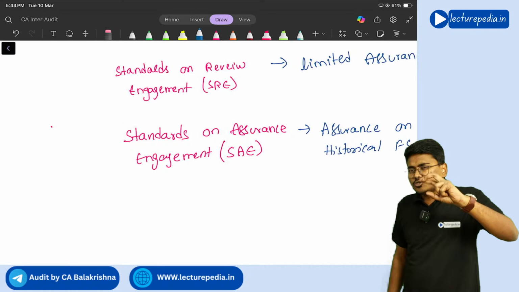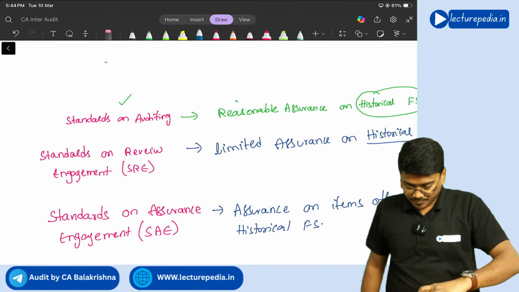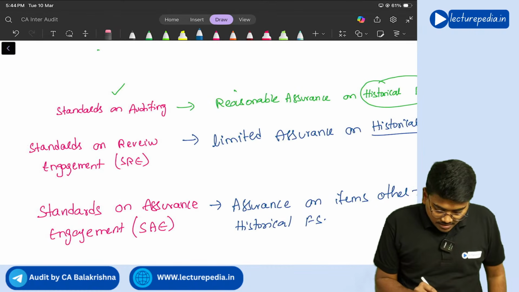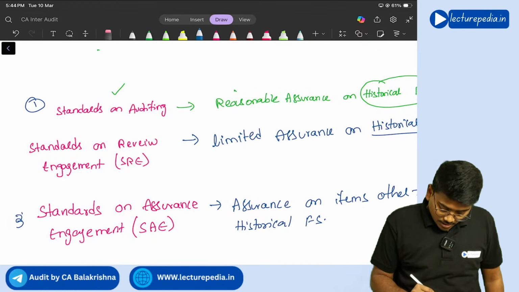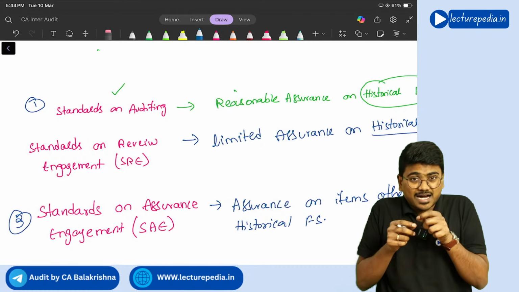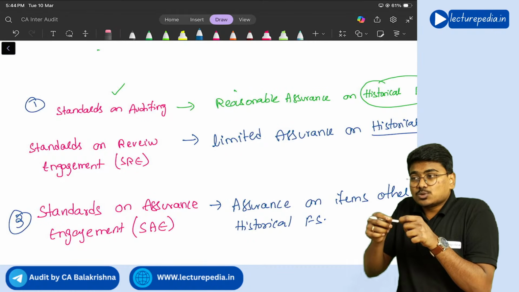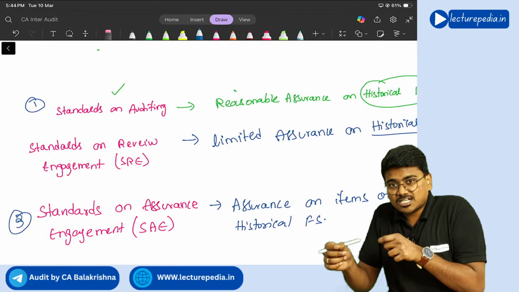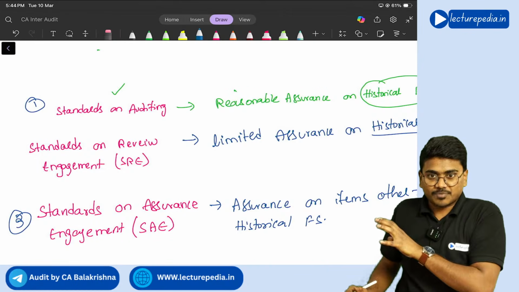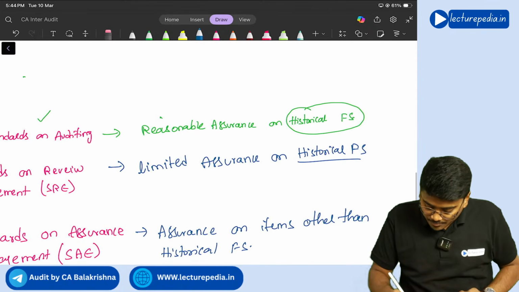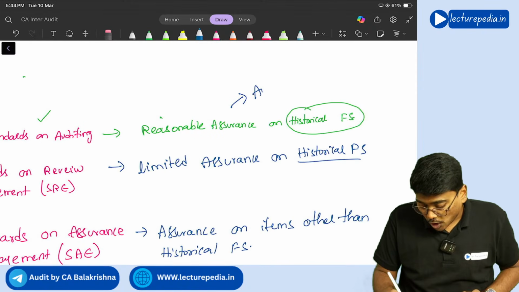Getting it? Here you need to observe one thing. In this first one you are providing assurance, in this third one also you are providing assurance, but if you provide assurance on historical financial statements, you will call that engagement an audit. There is a specific name for this type of engagement: audit.